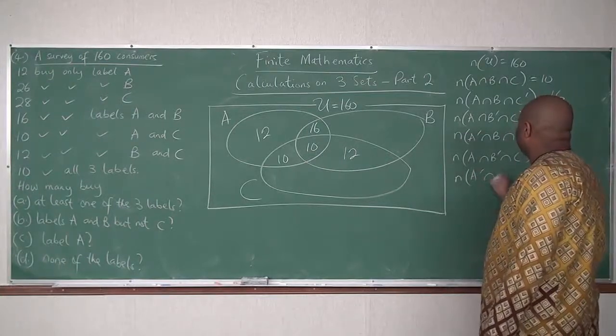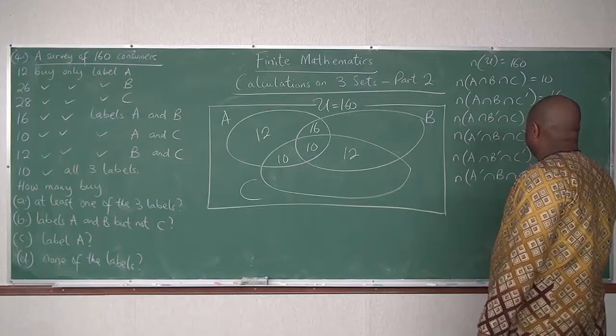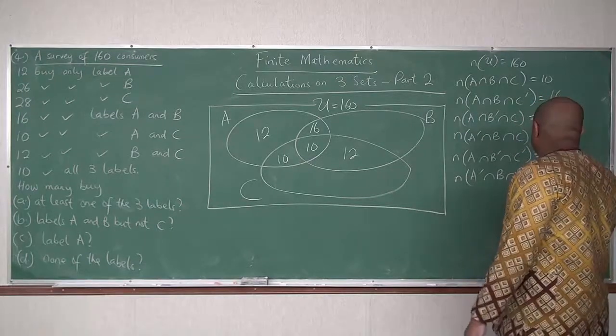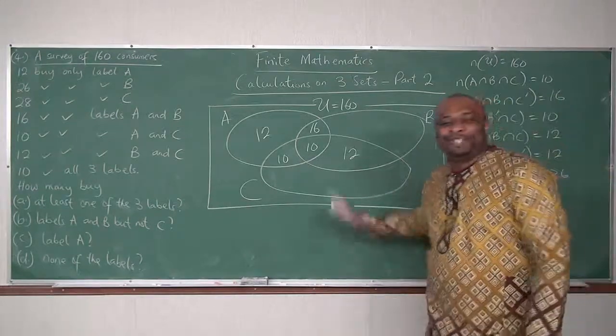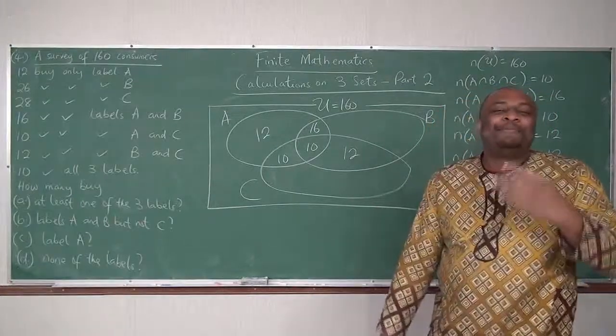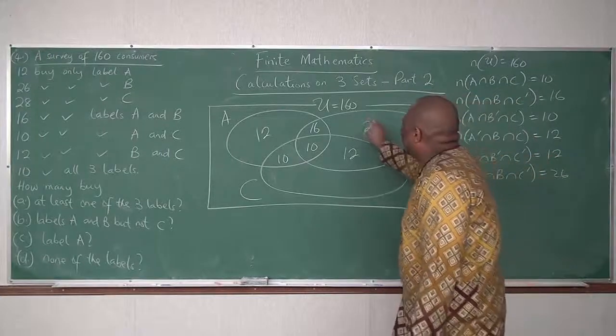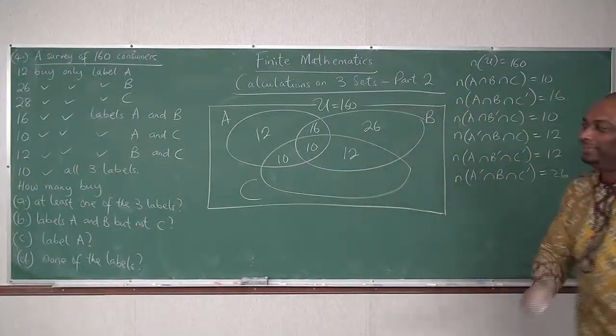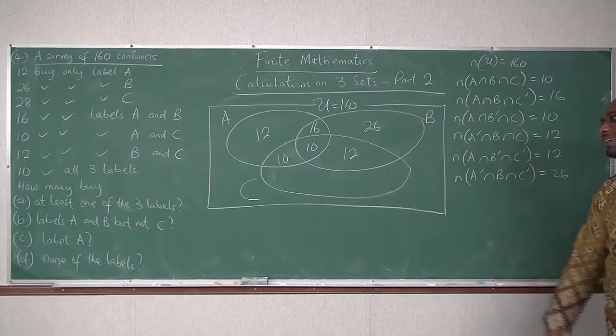A prime intersect B intersect C prime is 26. So I'm going to put 26 here.